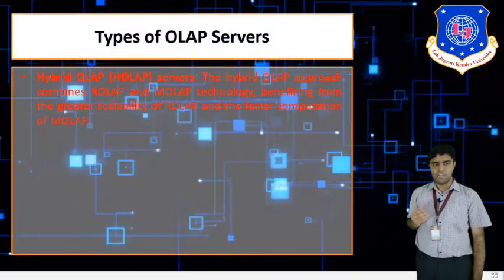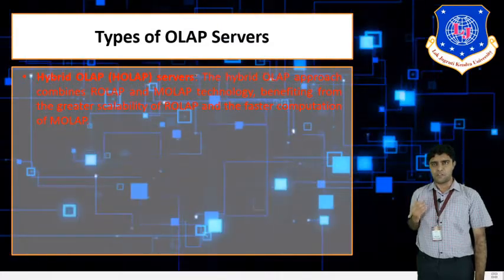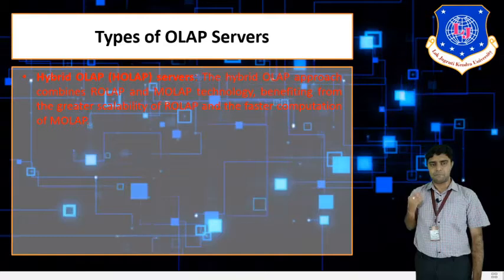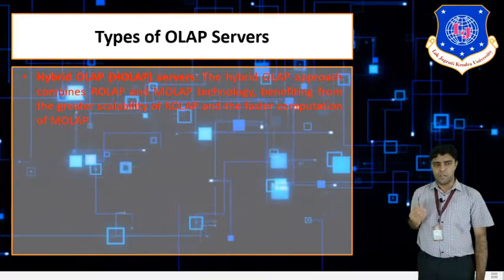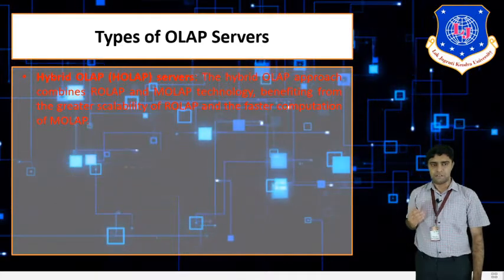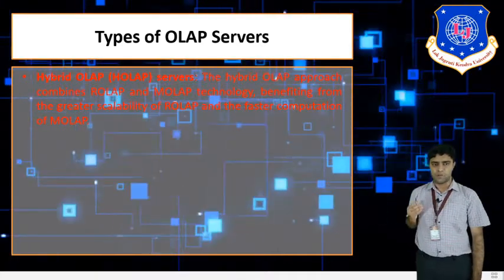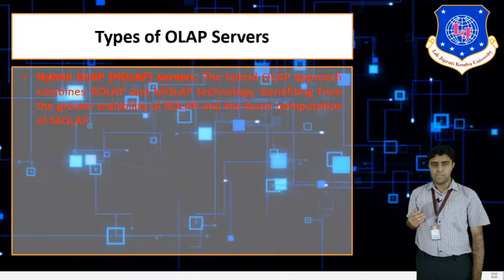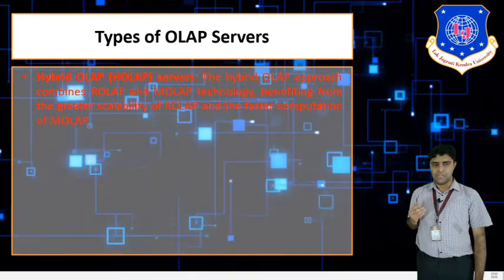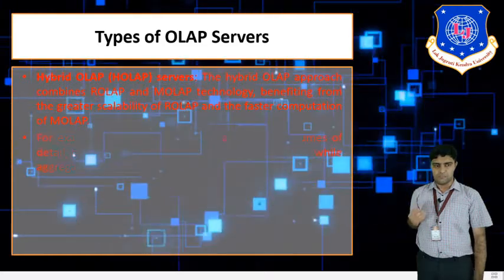Next is the hybrid OLAP, also known as HOLAP, the combination of relational server and multi-dimensional server. Hybrid OLAP servers combine ROLAP and MOLAP technology, and so have greater scalability and flexibility than ROLAP and MOLAP servers.